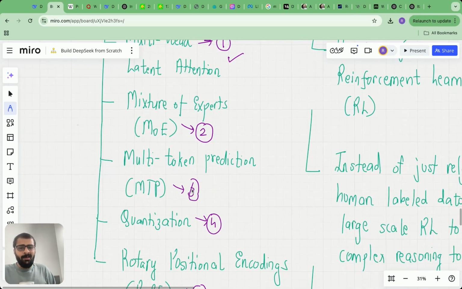Third is multi-token prediction. As we saw at the beginning of this class, usually we just predict a single token, right? They implemented a new thing which was discovered in a paper released just last month: why don't you predict multiple tokens instead of one token? What if that speeds up the process, makes it more efficient?